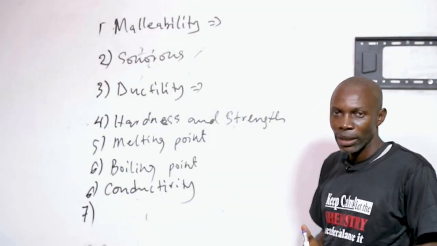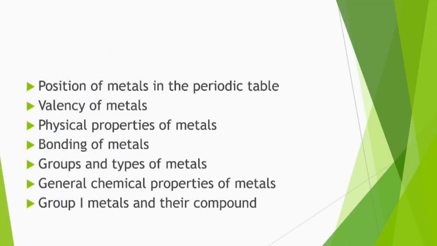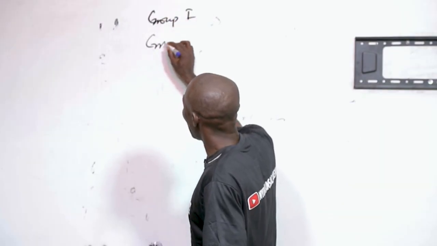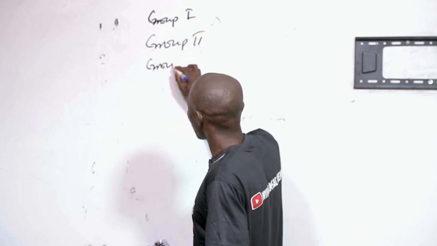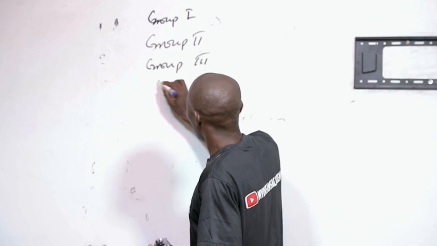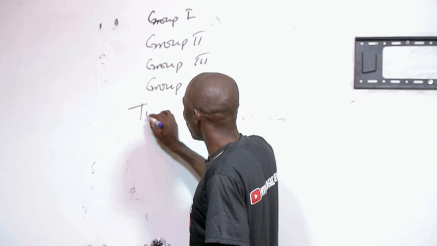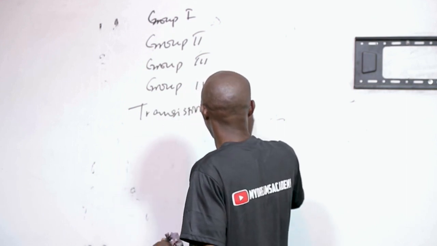The groups that metals can be presented in. There are many groups that we can have in metals. We have the group 1 metals. We have the group 2 metals. You have the group 3 metals. You have the group 4 metals. And you have the transition element groups.